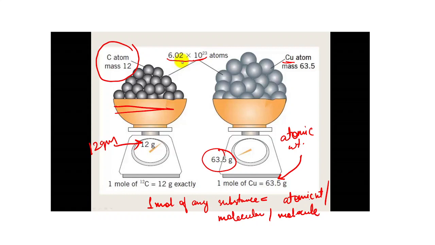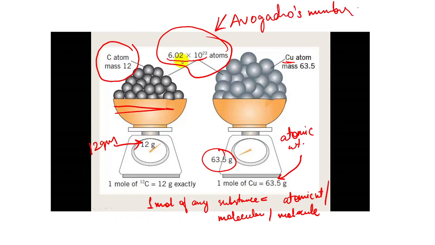Now, if you want to know the difference between atoms and molecules, kindly refer to the definitions that were given to you. Once again, I am repeating: 1 mole of any substance, if you are talking about a pure atom, will be equal to the atomic weight, or if you are talking in terms of a molecule, then that will be equal to the molecular weight. And that always contains the same number of atoms, that is 6.022 × 10^23 atoms, and this number is known as Avogadro's number.